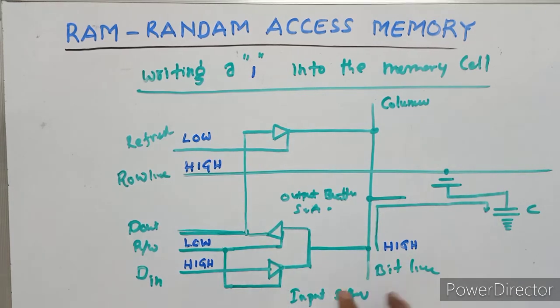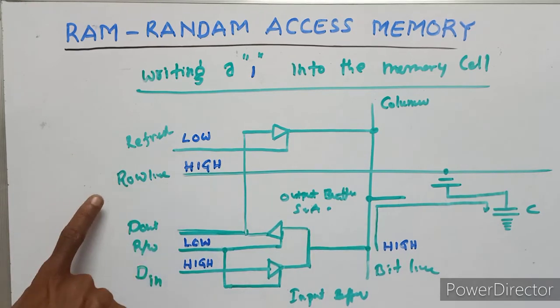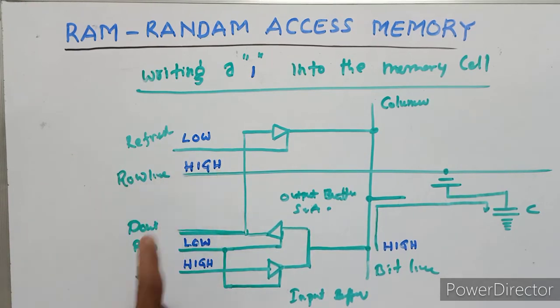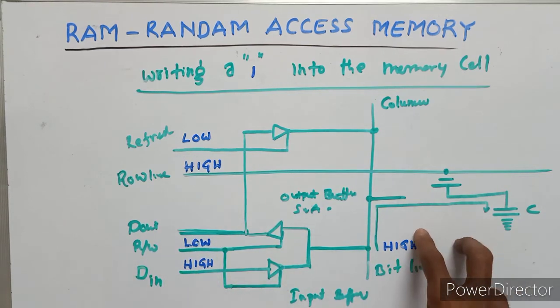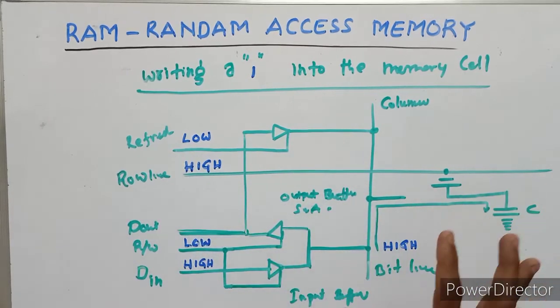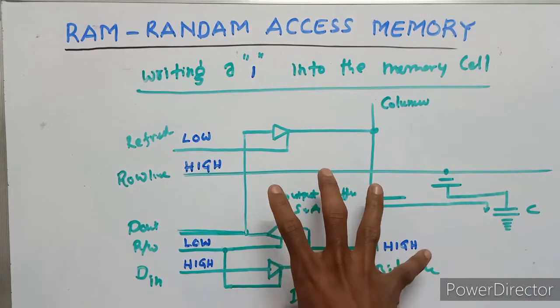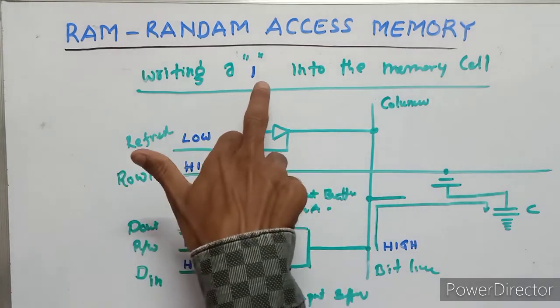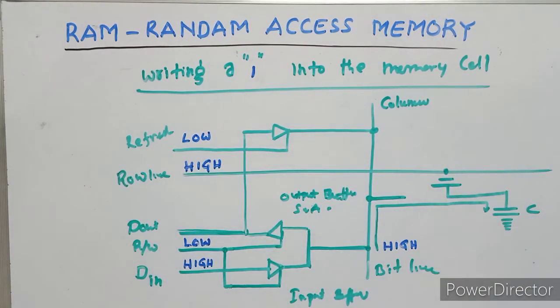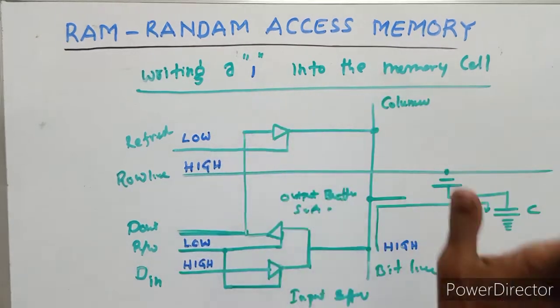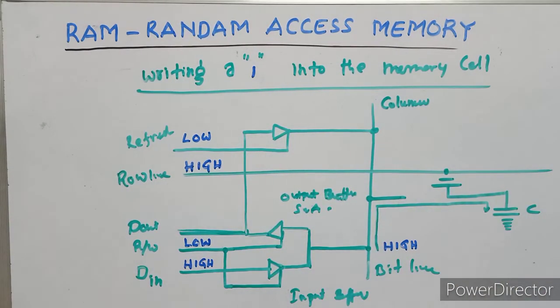In this position, refresh is low, row line is high, read or write is low, and D input is high. This diagram shows writing a 1 into the memory cell.